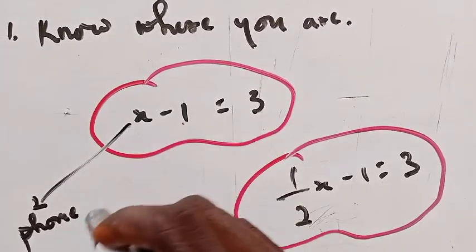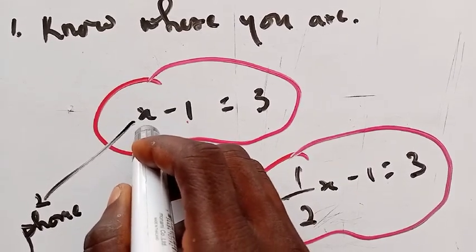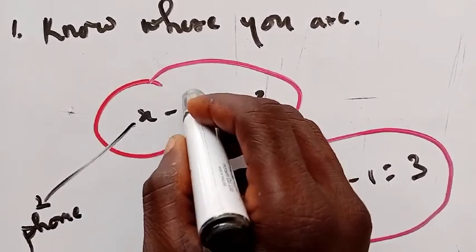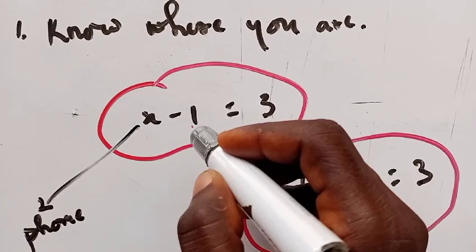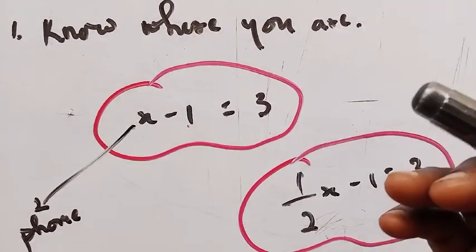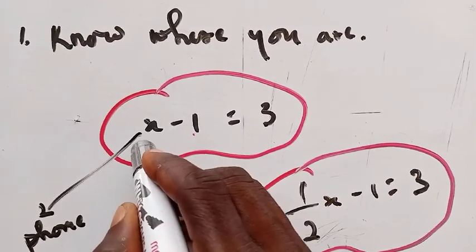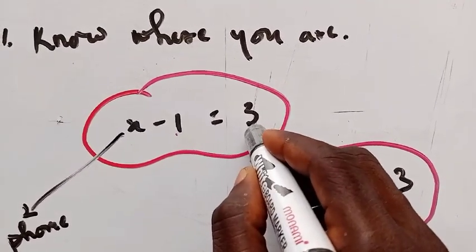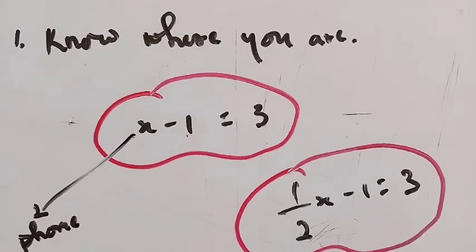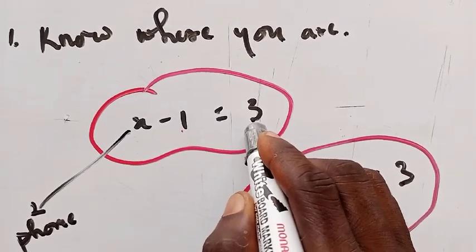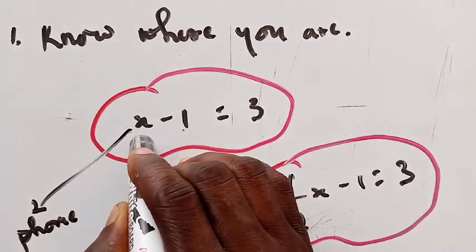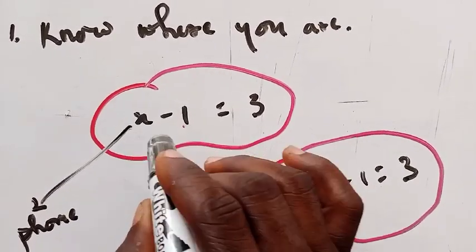Now the whole equation says that if you buy that phone and then we deduct a value of 1, so that can be $1, £1, €1, depending on the country you are watching this from, we deduct that from the price of the phone, then we are going to pay just $3. So let's limit it to the dollar. We are going to pay $3. So the question is, what is the price of the phone here? So how do you do that?